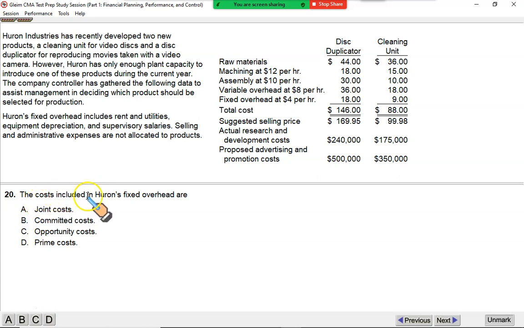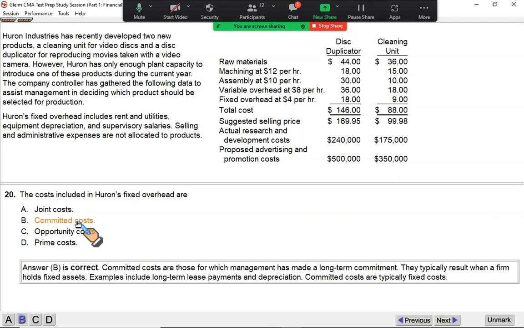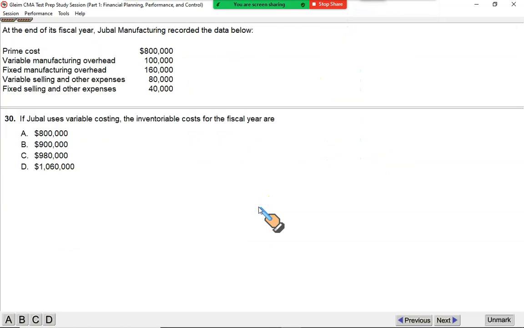The costs included in Huron's fixed overheads are joint cost, wrong, because joint costs are the costs incurred jointly for joint products A, B, C. It is not an opportunity cost. It is not a prime cost. It's a committed cost. Absolutely, Omar, you are absolutely right. It's a committed cost. All right, moving on.